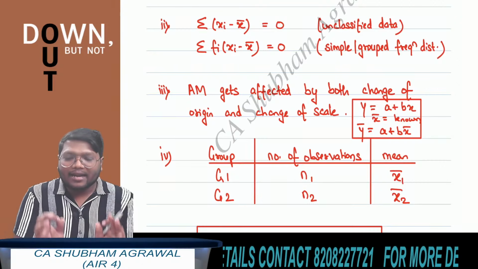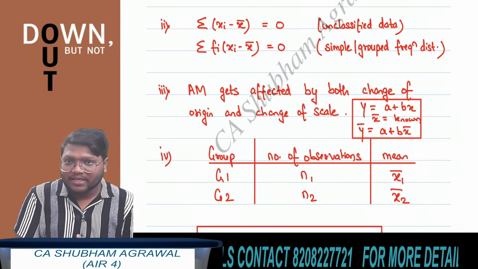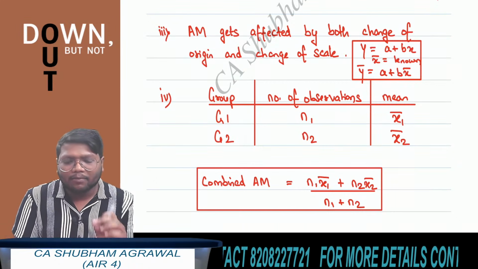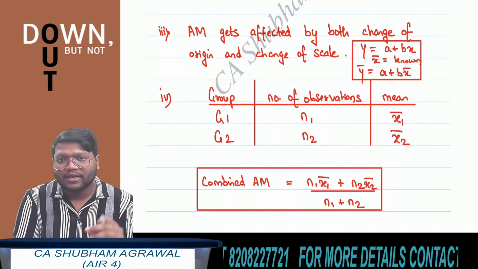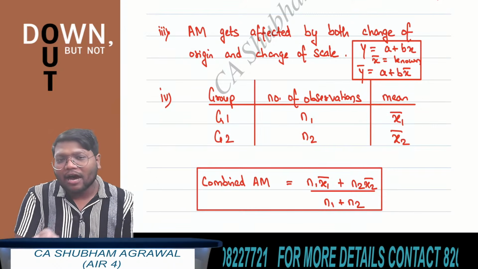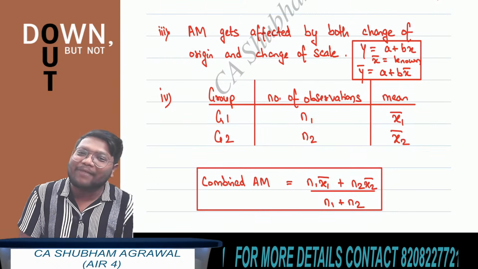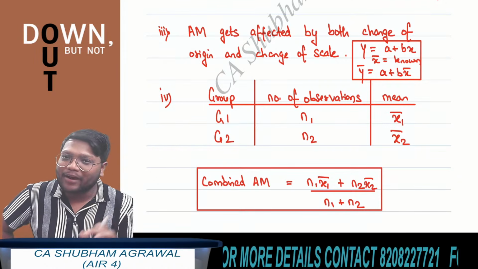Now the last property of arithmetic mean: let's say two groups are given, with the number of observations and the arithmetic mean of both groups, and we are asked to find the combined arithmetic mean.